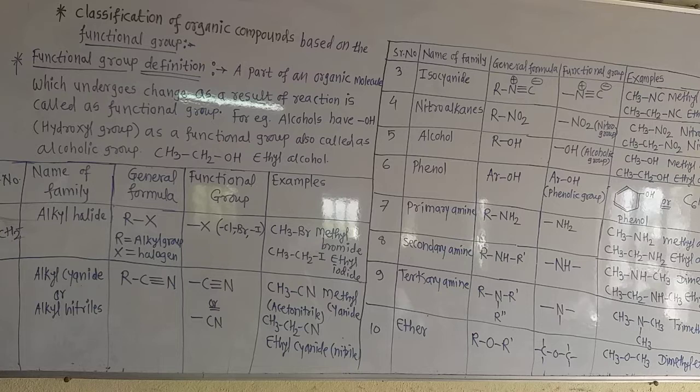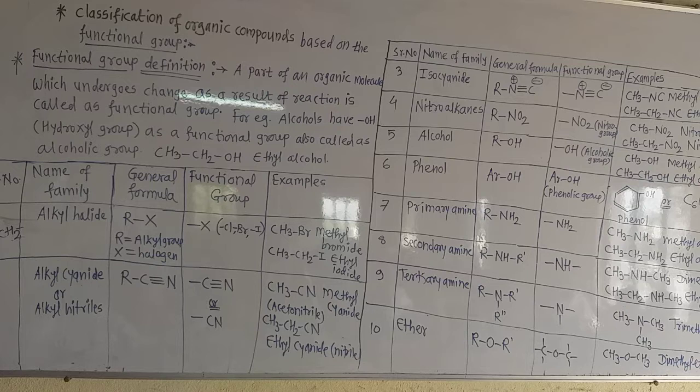If they ask you the question, what is the general formula of alkyl halide? What is the functional group? This is -X, X means halogen, -I, -Br, -F. And these are the two examples, methyl bromide and ethyl iodide. You can write n-propyl chloride also, or isopropyl bromide. Such examples are there. You know the isopropyl group, and n-propyl, that is the normal propyl group.